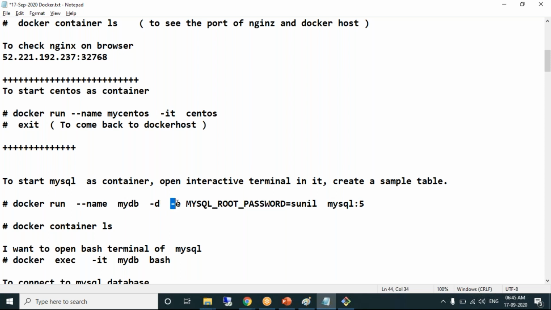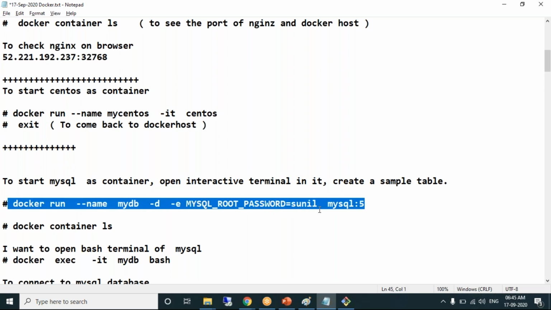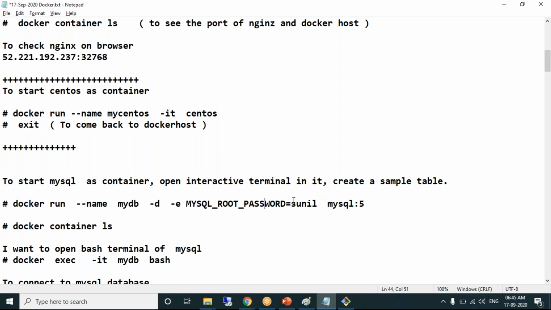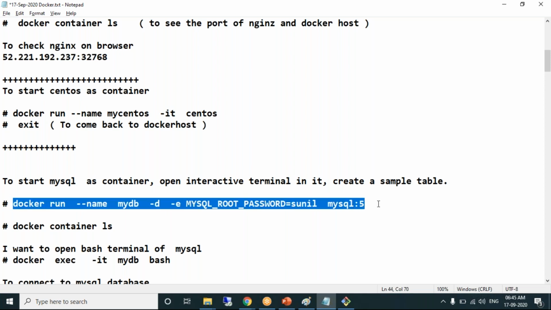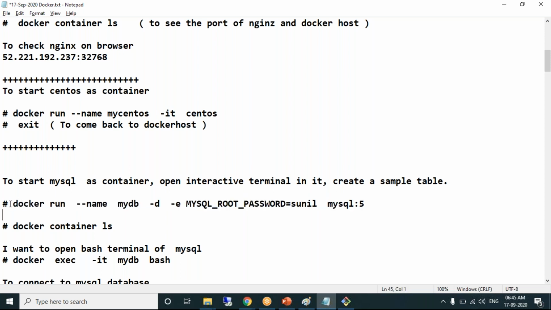Next, -e we have never used till now. E stands for environment variable. What is the name of the environment variable? MySQL root password is the name of the environment variable, and I'm providing MySQL root password as Sunil. When you do this, what will happen? Container gets created. What container? MySQL container gets created.